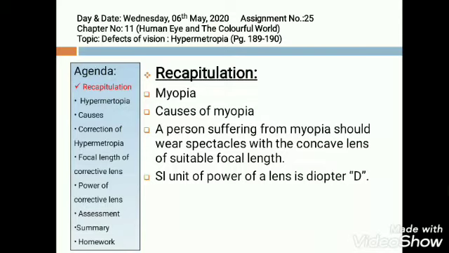Myopia, the defect of human eye in which the person can see the nearby objects clearly but unable to see the far away objects, the distant objects, clearly and distinctly is known as myopia or nearsightedness.